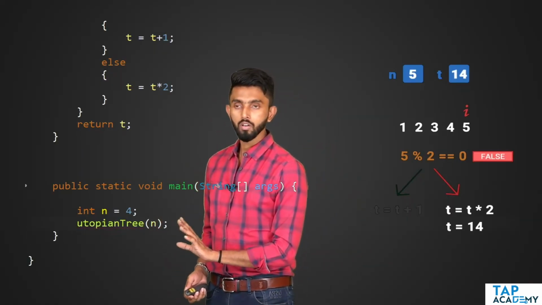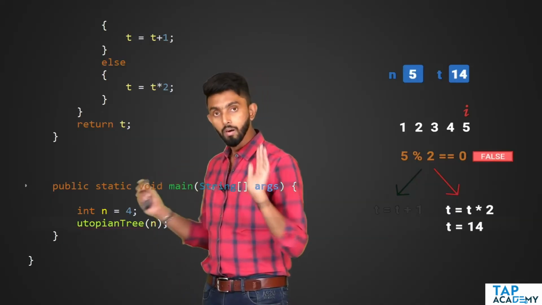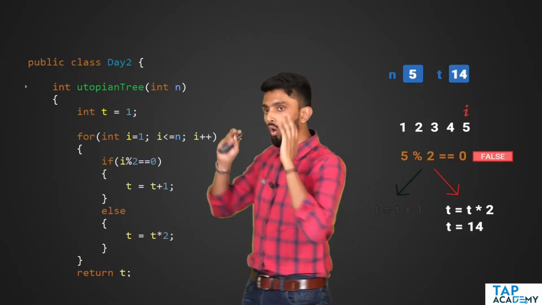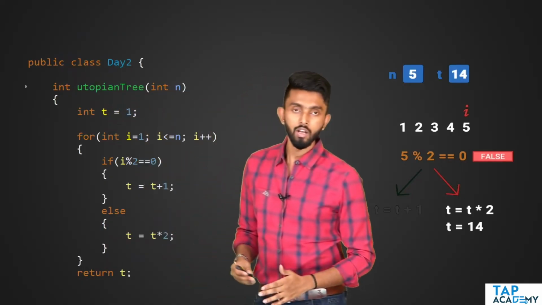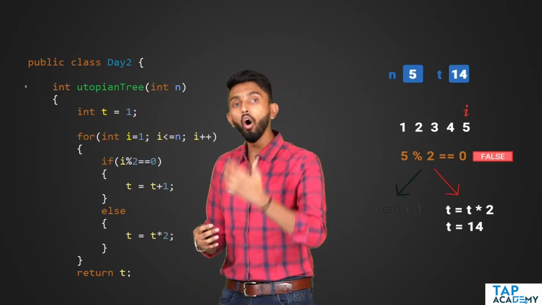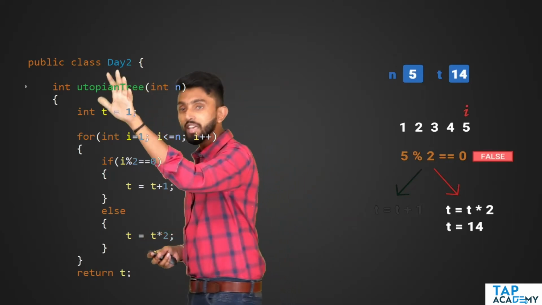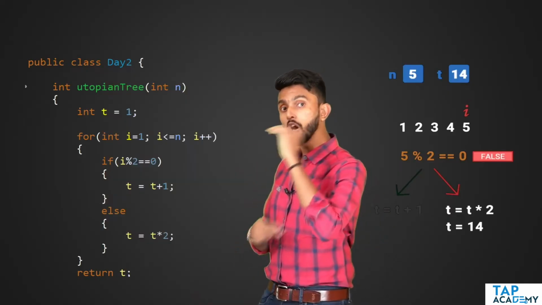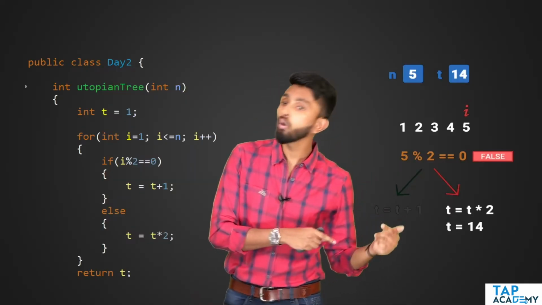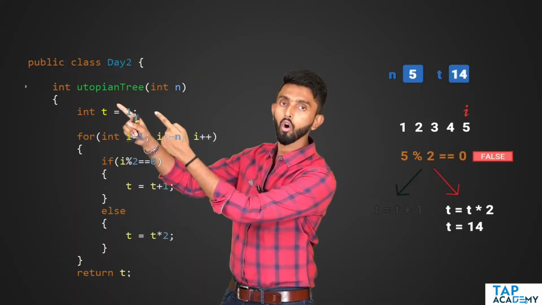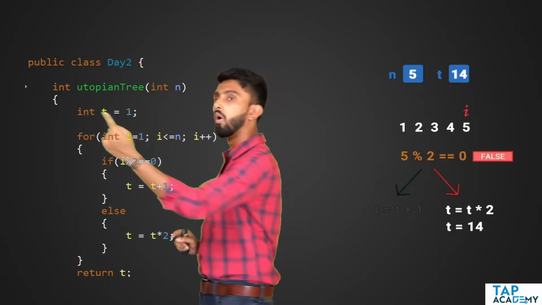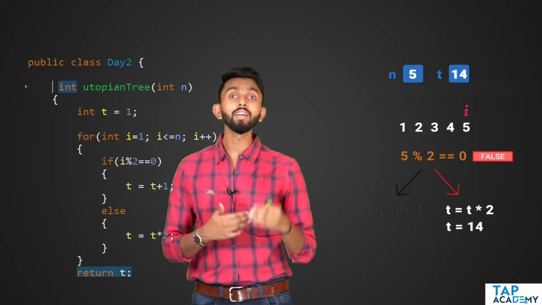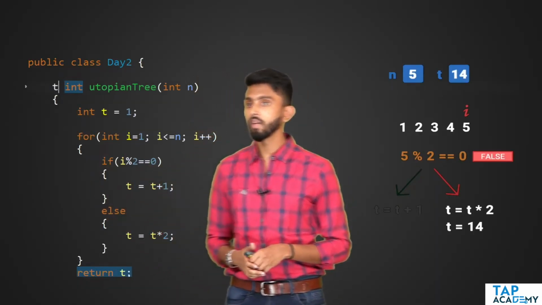Are you clear till this point of time? So I am calling the function. But remember, go on top. In Java, if you ever want to call a function, you must create an object of the class inside which the function is present. Or if you do not want to create an object and you directly want to call it without object creation, then one word you must attach. That word is called static.